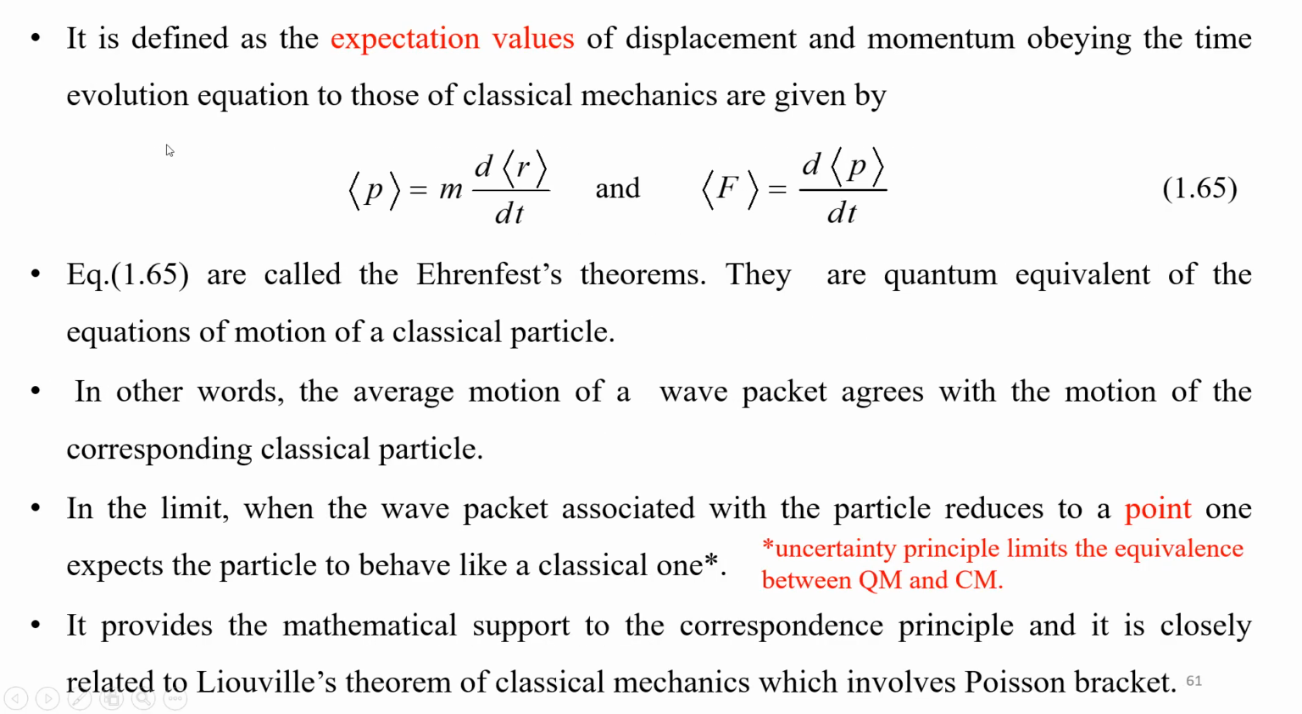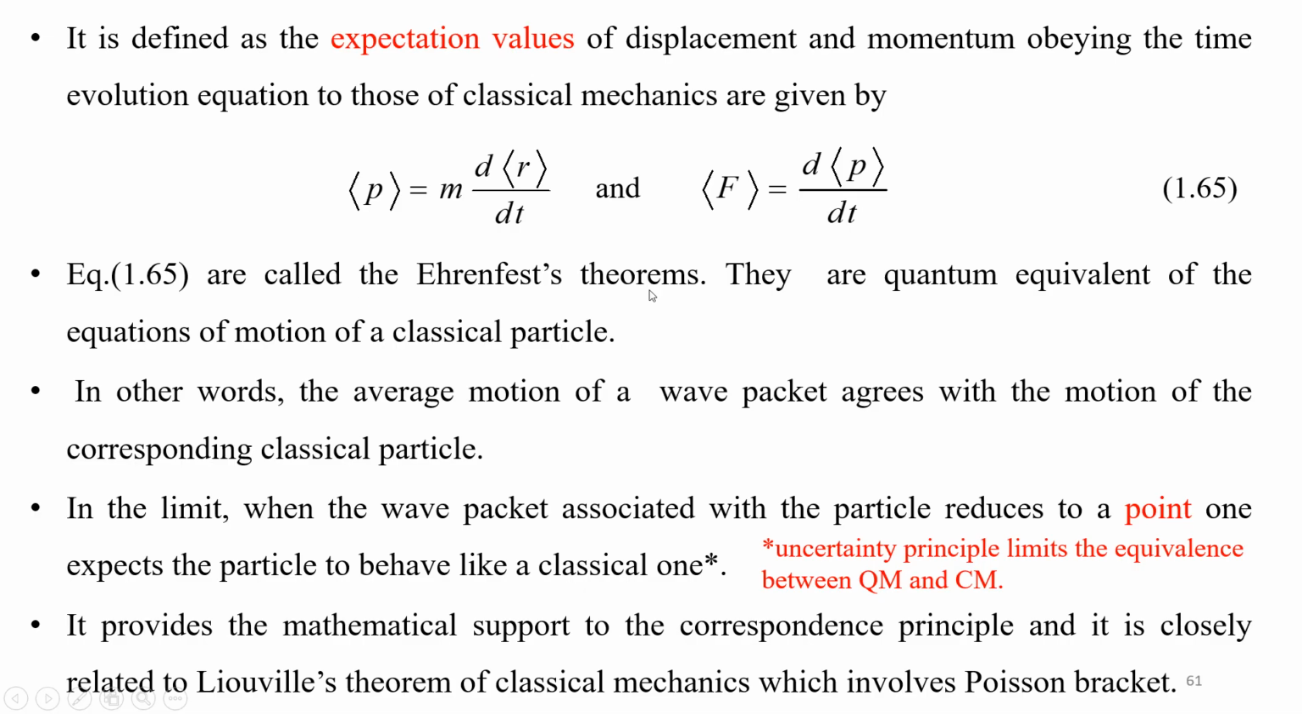It is defined as the expectation values of the displacement and momentum obeying the time evolution equations similar to those of classical mechanics. They are given by: the expectation value of the momentum is equal to the product of m and the derivative of the expectation value of position, and the expectation value of the force, which is equal to the rate of change of momentum, the rate of change of the expectation value of the momentum. Equations 1.65 are called Ehrenfest theorems.